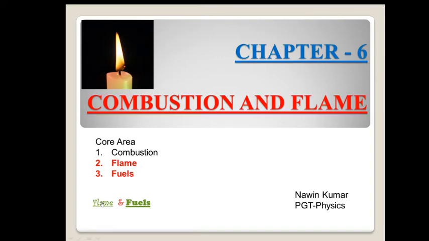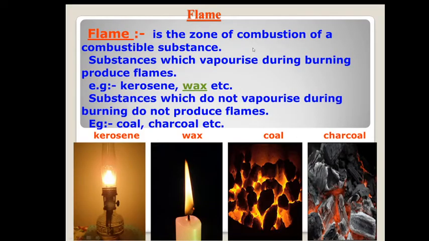First, what is flame? Flame is a zone of combustion of combustible substance. Substances which vaporize during burning produce flame, for example kerosene, candle wax, etc. Substances which do not vaporize during burning do not produce flames, for example charcoal, coal.